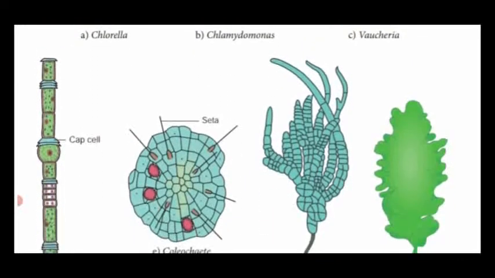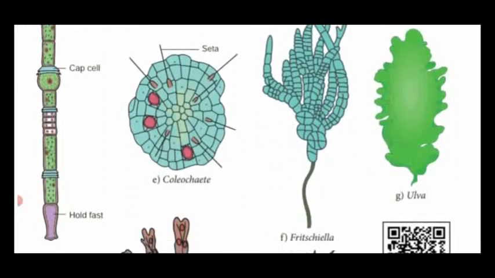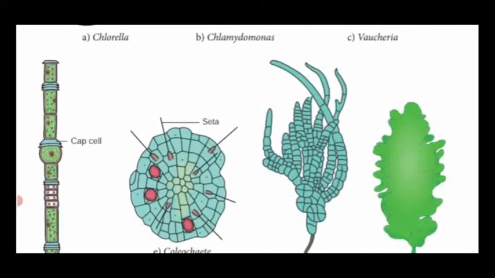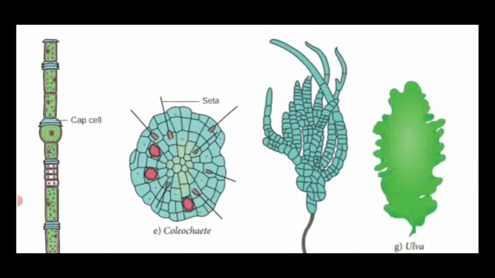The next one, Oedogonium. Oedogonium is also filamentous form but non-motile, it does not move. Next one, Coleochaete, which looks discoid, flat like a leaf, like a plate.